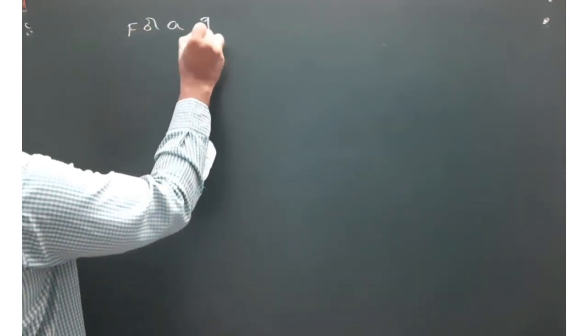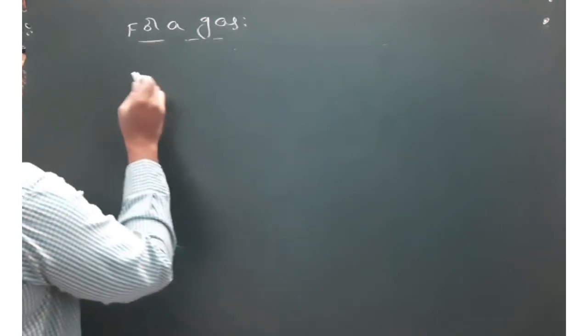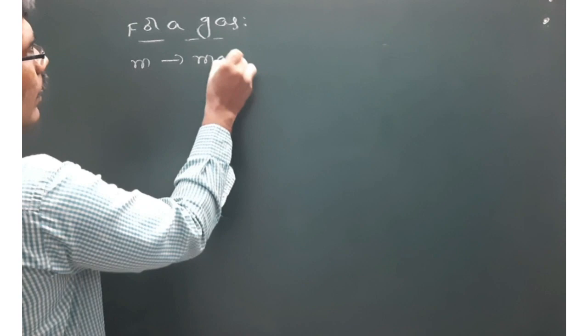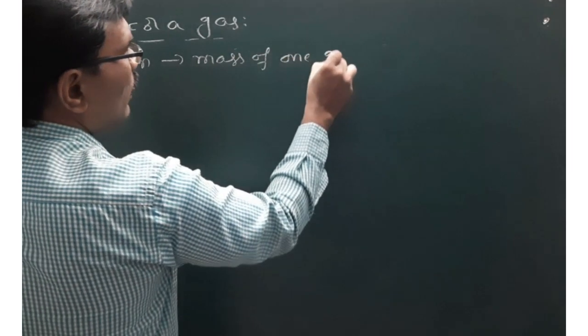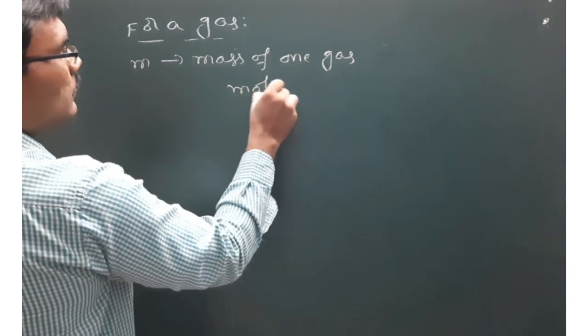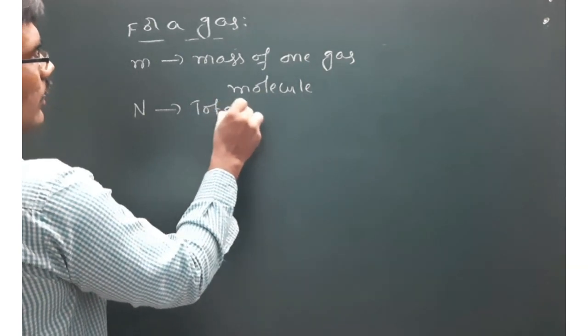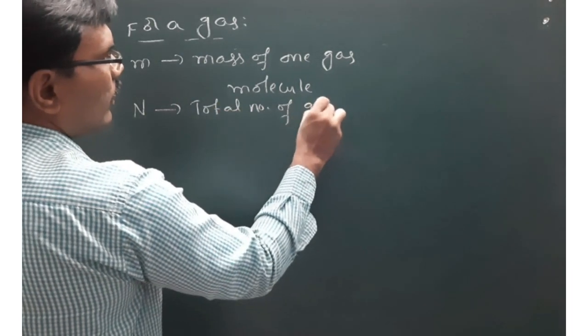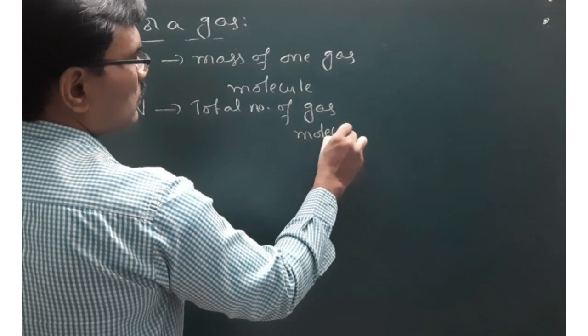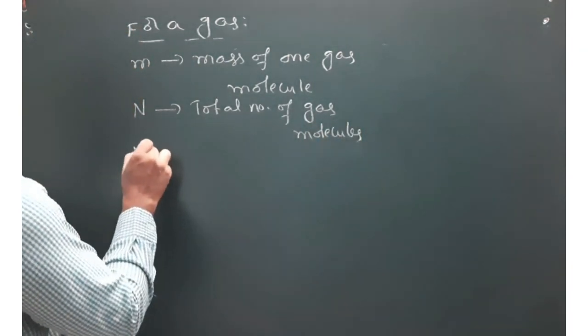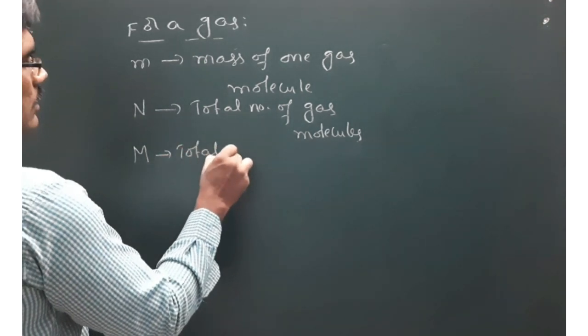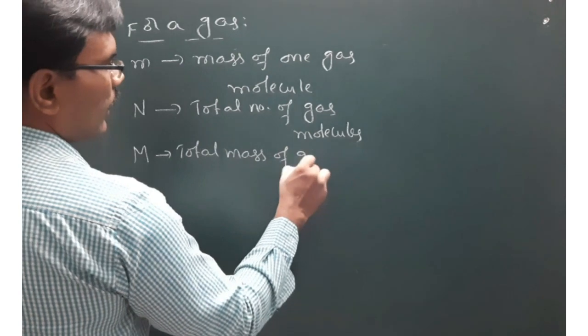Whenever I take gas in a container, how many variables will I be using in solving questions? For a gas, this notation is very important, symbolic representation. Small m represents the mass of one gas molecule. Next, capital N is the total number of gas molecules, and capital M is the total mass of gas.